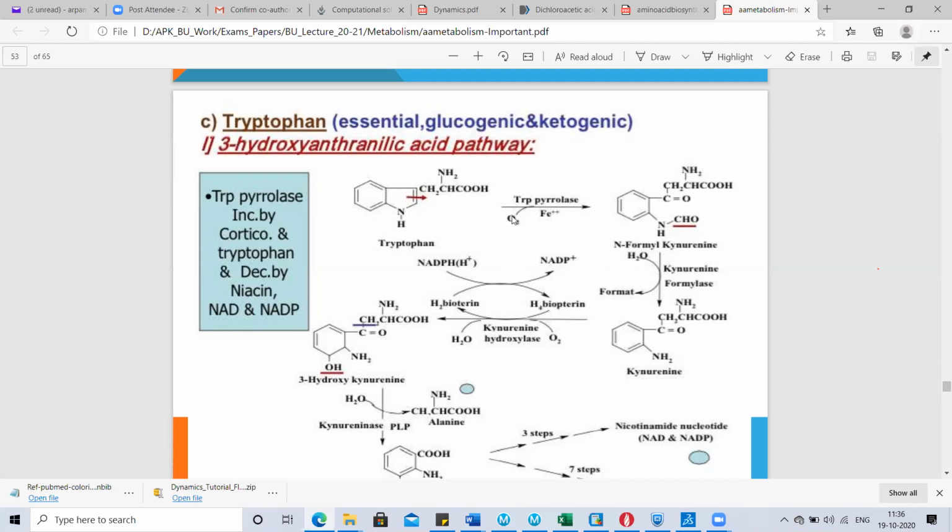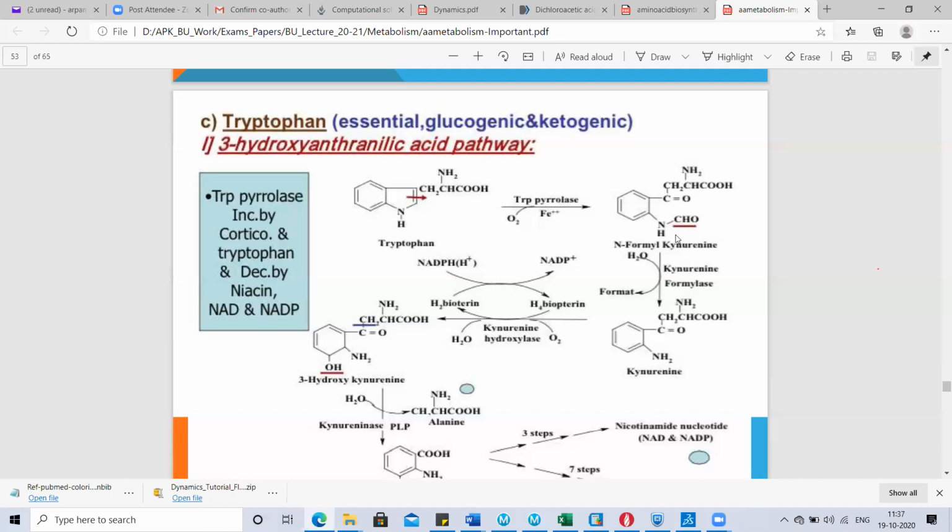In the presence of tryptophan pyrrolase, which is an iron containing enzyme, this gets converted into N-formyl kynurenine. Nowadays, there is a lot of research going on the function of kynurenine. Kynurenine is involved in most of the biological processes.